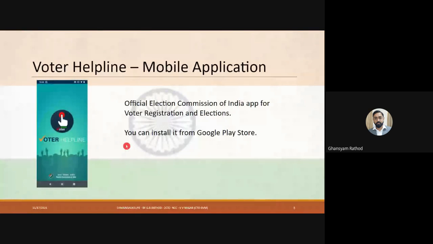One more thing I would like to add here: the Voters Helpline mobile application is also there. That is also developed by the Election Commission of India, and it also supports voter registration. The same thing is available whether you use a browser on Windows or Mac, or you can use it on an Android phone from the Google Play Store. You just install it and follow the same procedure. I'm going to show you the registration procedure on the portal nvsp.in.